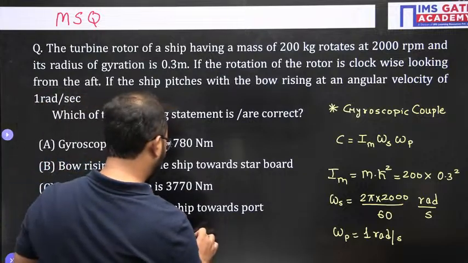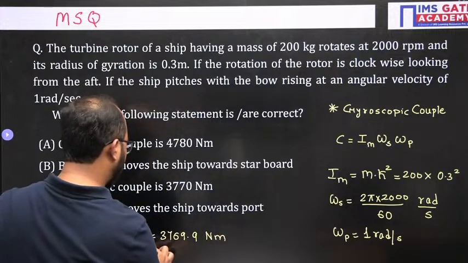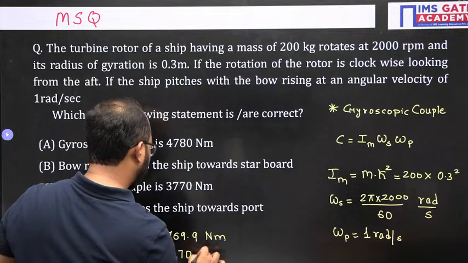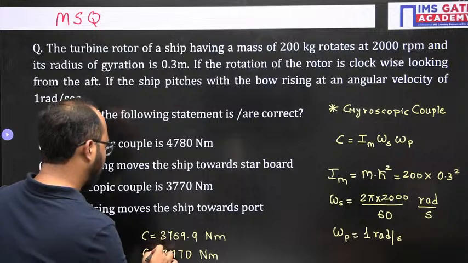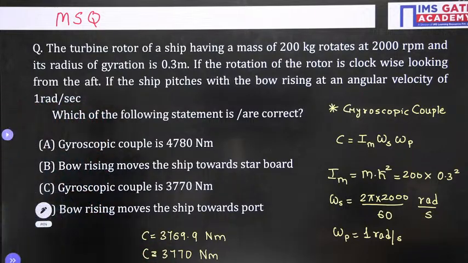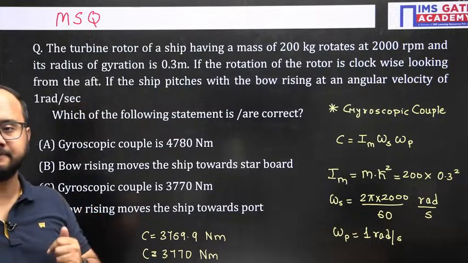This is the answer, which we can write as approximately 3770. Apart from that, which other option is also correct? Tell me.